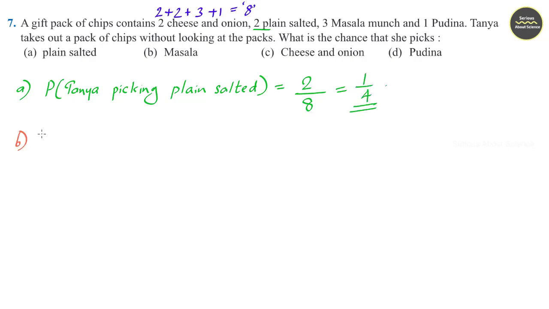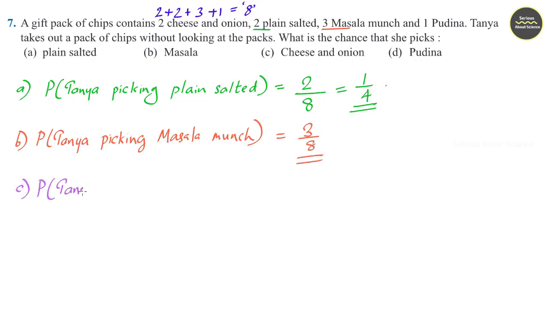Next one is probability of Tanya picking masala munch. Here there are 3 masala munch given, so probability is 3 divided by 8. Next is probability that Tanya picks cheese and onion. 2 cheese and onion is given, so probability is 2 divided by 8, or we can reduce it and write 1 by 4.